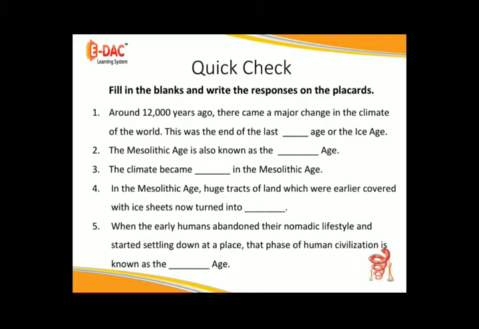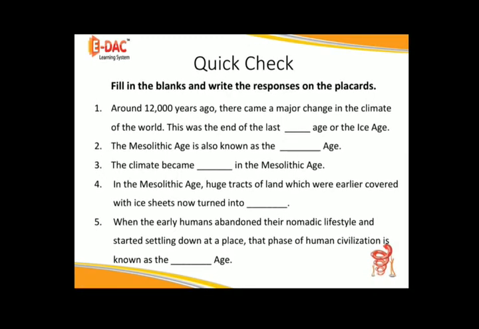Fourth, in the Mesolithic age, huge tracts of land which were earlier covered with ice sheets now turned into dash. Fifth, when the early humans abandoned their nomadic lifestyle and started settling down at a place, that phase of human civilization is known as the dash age.